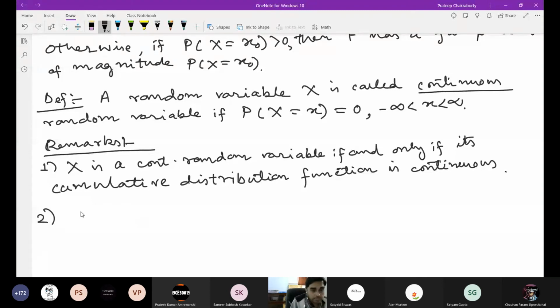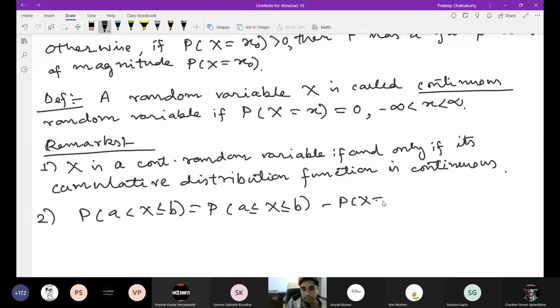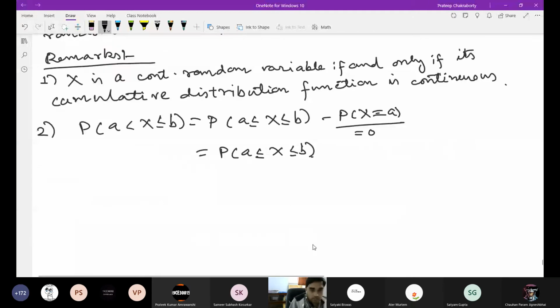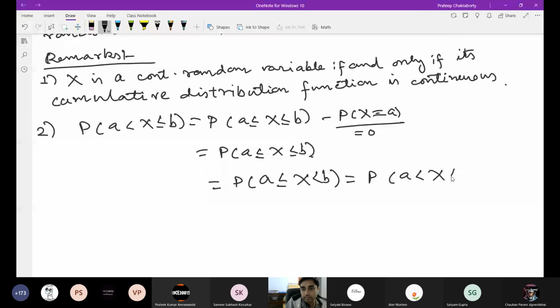And this type of thing also happens. You can check this; I'm not writing all of it. This is equal to P(a less than or equal to X less than or equal to b) minus P(X equal to a), and this portion is 0. Similarly P(a less than or equal to X less than b), and P(a less than X less than b).